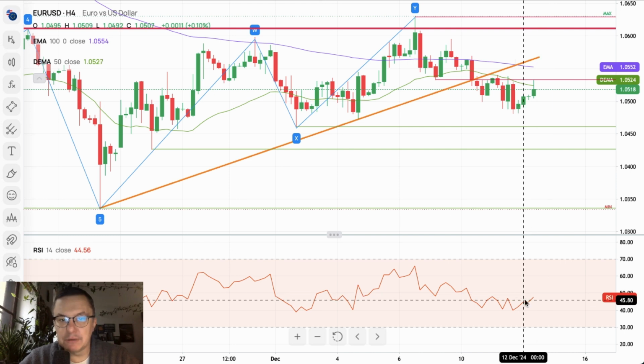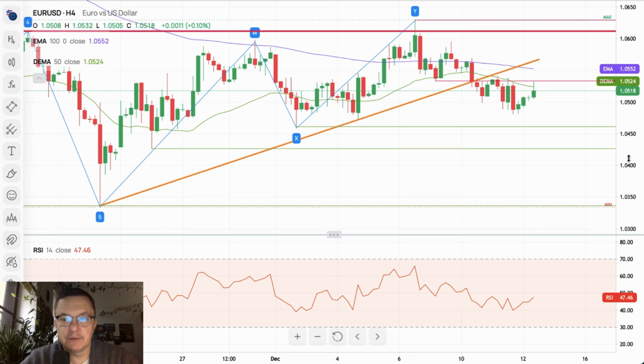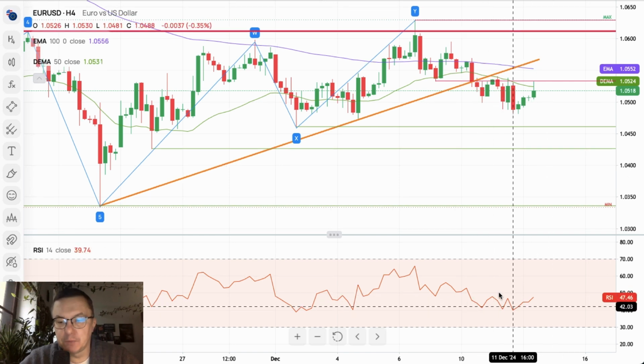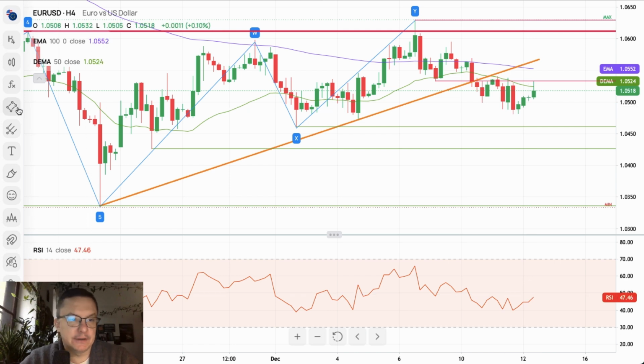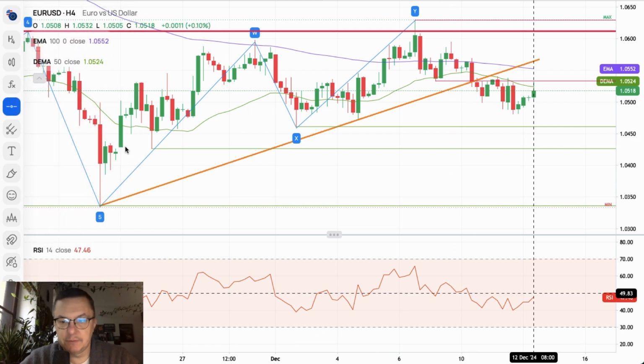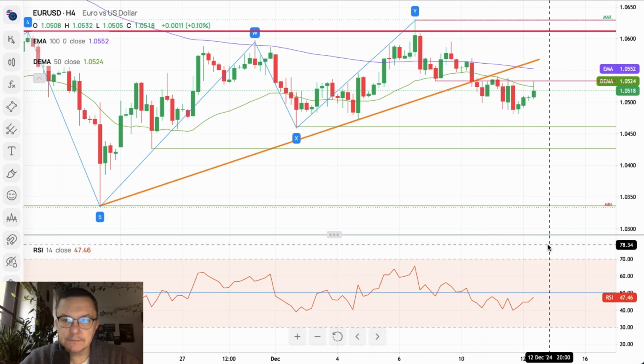The momentum remains negative. Now it's 47 points, so it's still below the level of 50, despite the fact that bulls are trying to break back into the positive territory, back above the level of 50, but so far no avail, and the market, as you can see, is trading all below this level.